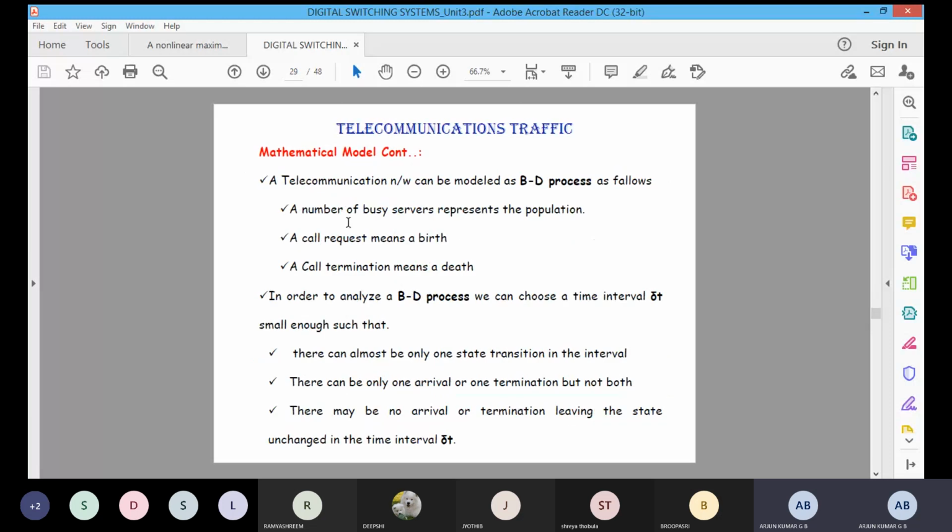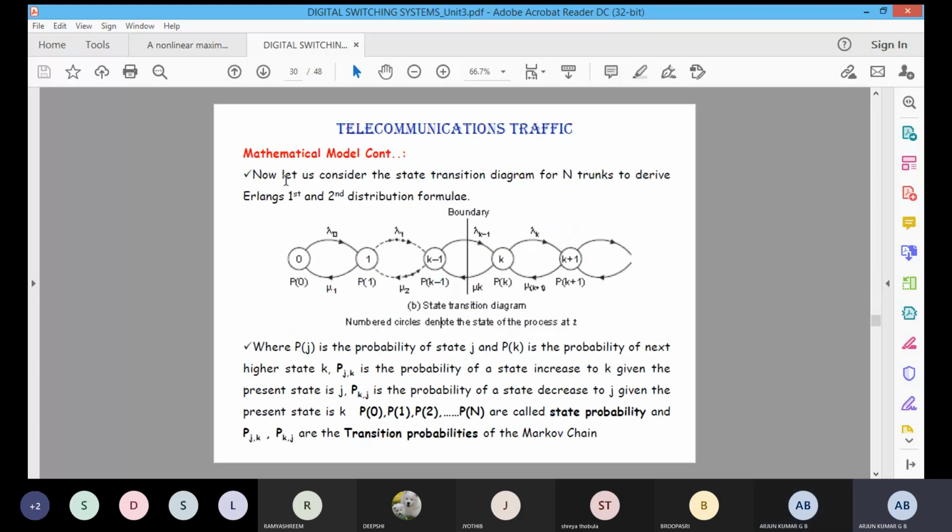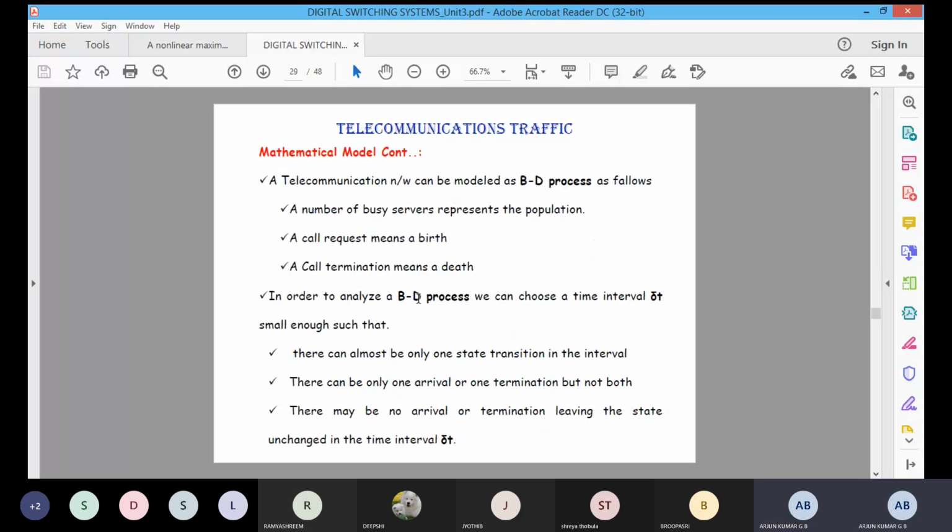Based on this analysis, we are creating the mathematical model for the telecommunication traffic or telecommunication system. Based on these points only, we can create the mathematical model.